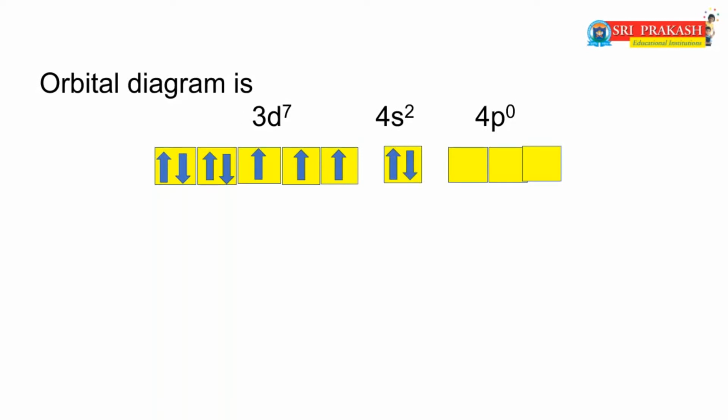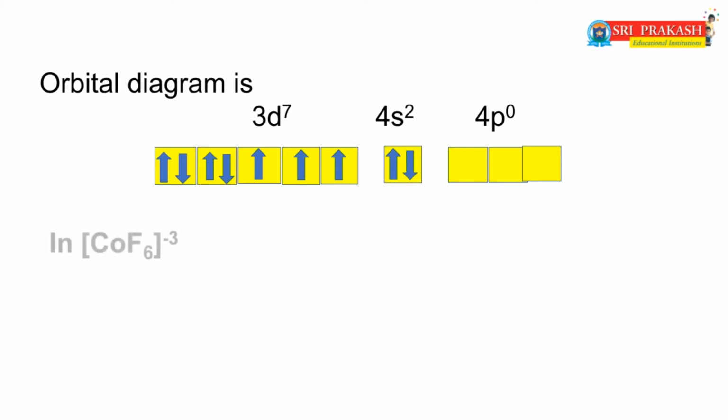Dear friends, this is the orbital diagram of the electronic configuration of cobalt. The valence or ground state electronic configuration of cobalt is 3d7 4s2 4p0. That means the 3d orbital contains 7 electrons: 1, 2, 3, 4, 5, 6 and 7. The 4s orbital contains 2 electrons, and the 4p orbital is empty.